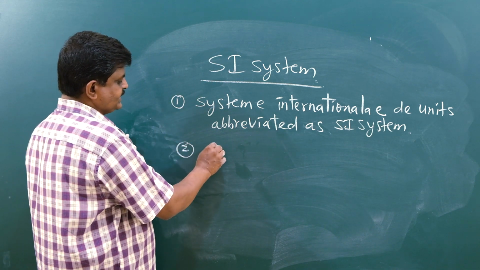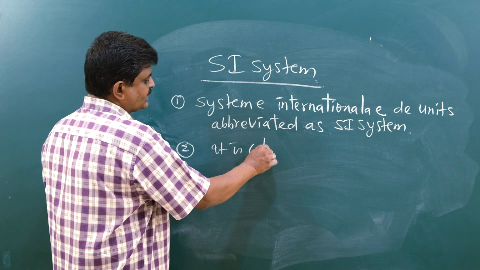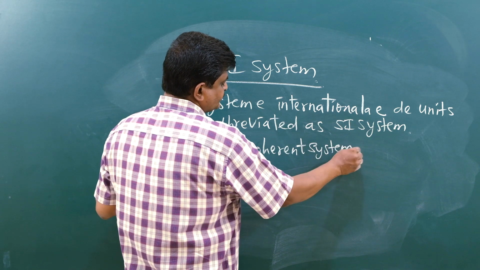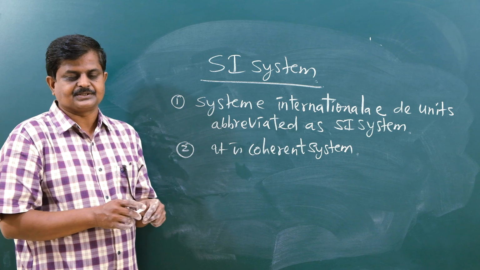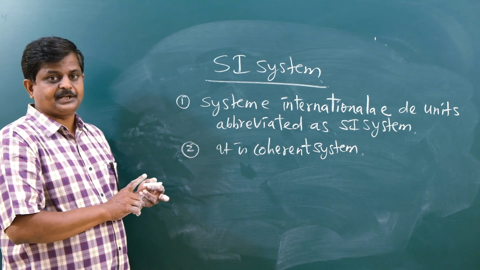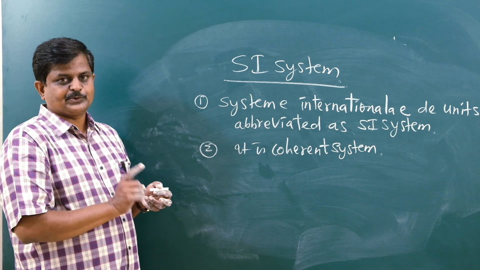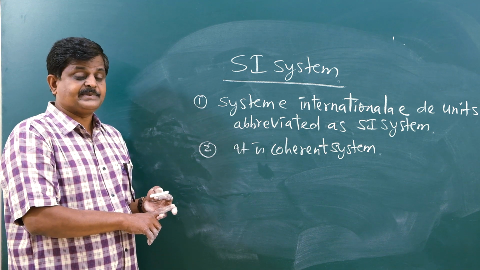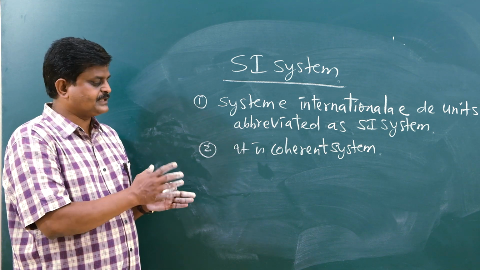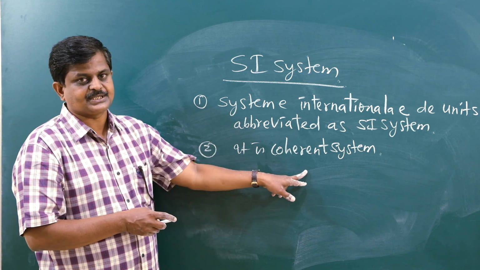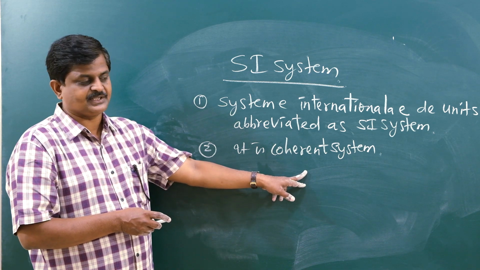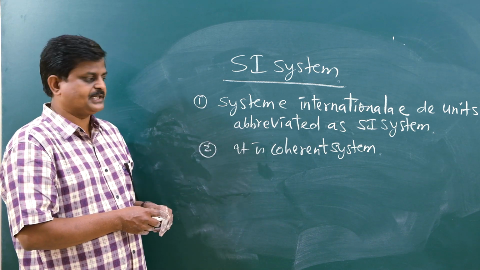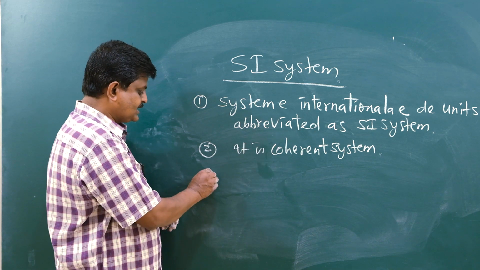Second point is that the SI system is a coherent system, we say. What does a coherent system mean? Here we may find 7 fundamental units as well as 2 supplementary units. Using 7 fundamental and 2 supplementary units, any physical quantity can be expressed. That's why it is called a coherent system.